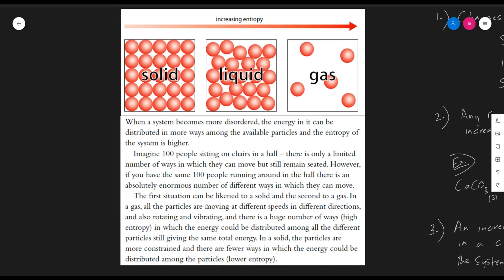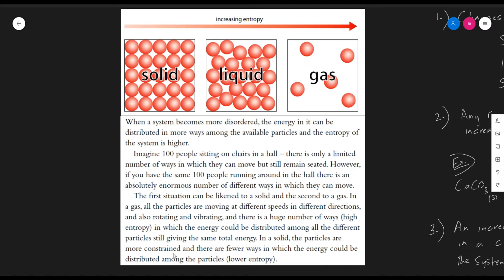The first situation, in which they are sitting in their chairs in a hall, can be likened to a solid, and the second to a gas. In a gas, all the particles are moving at different speeds in different directions and also rotating and vibrating, and there is a huge number of ways in which the energy could be distributed among all the different particles, still giving the same total energy, and thus it has very high entropy, high disorder.